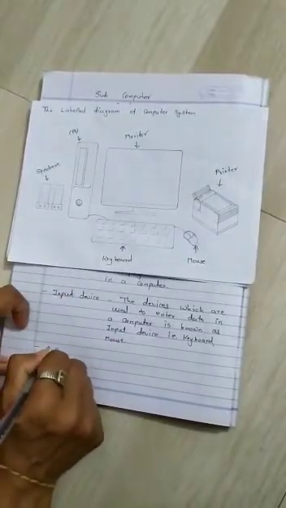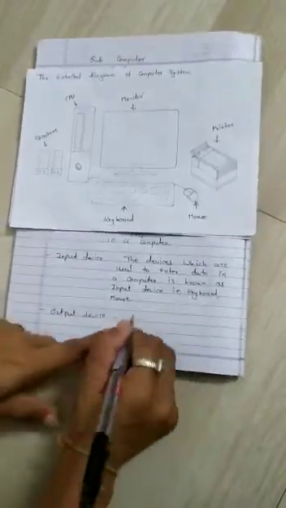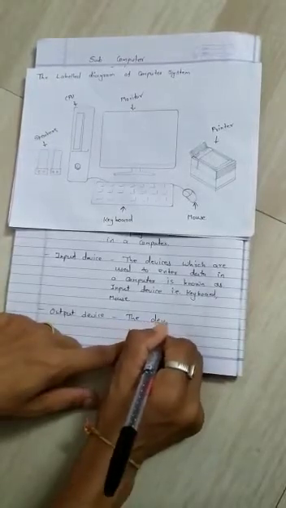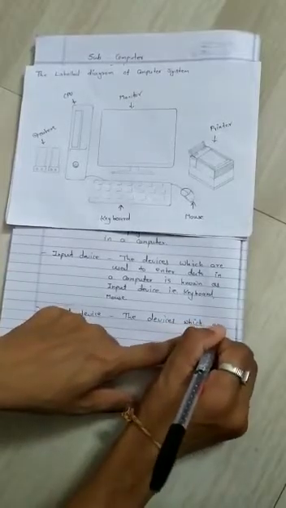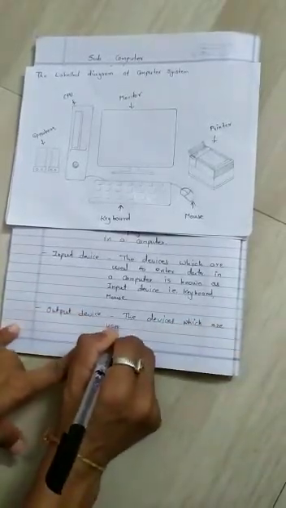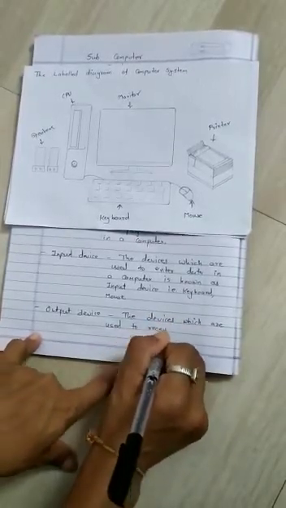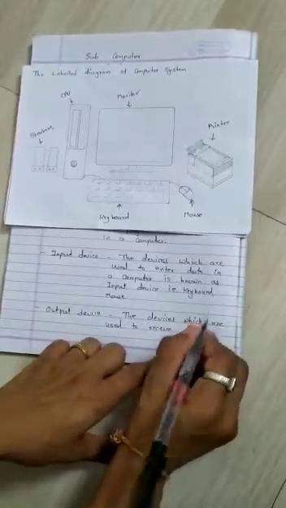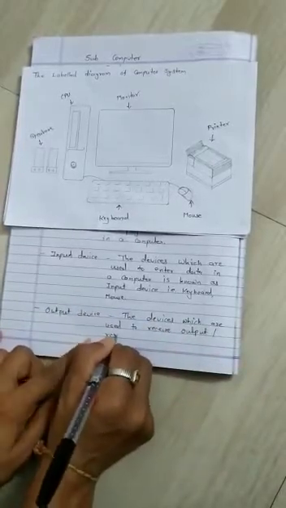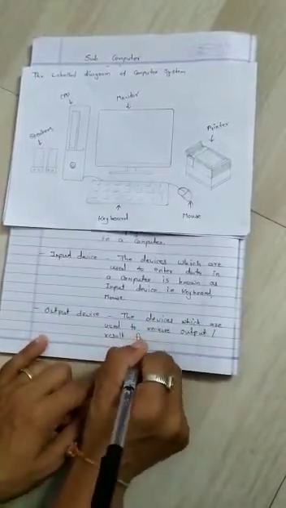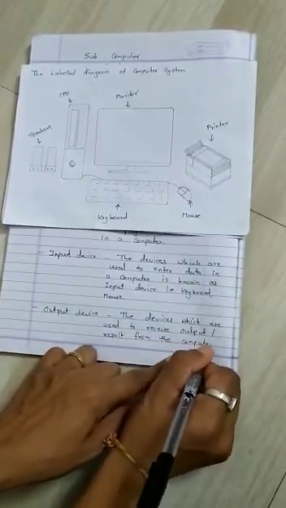Then output device. The output device means the devices which are used to receive output or result from the computer, right?